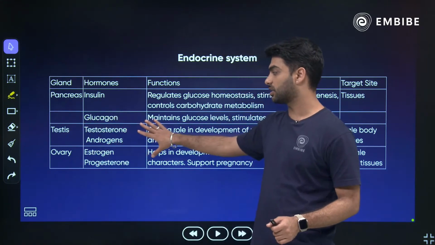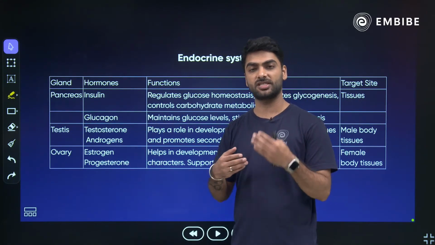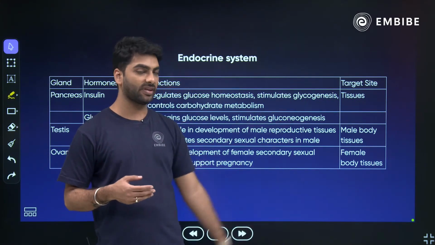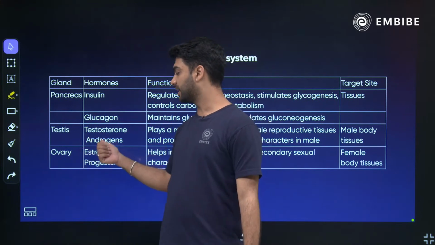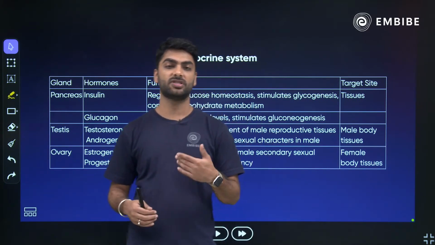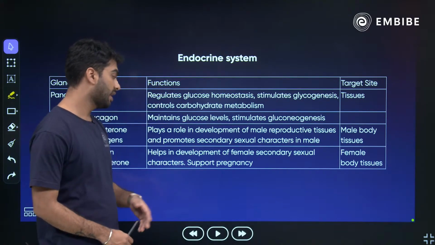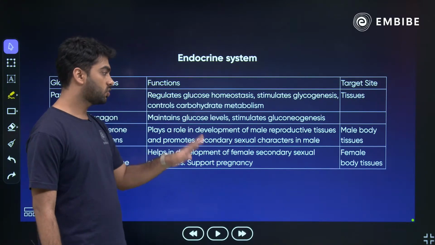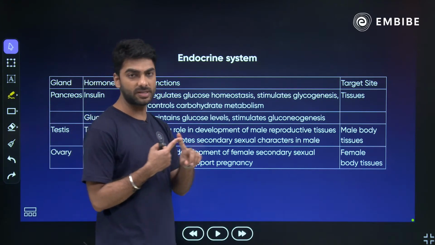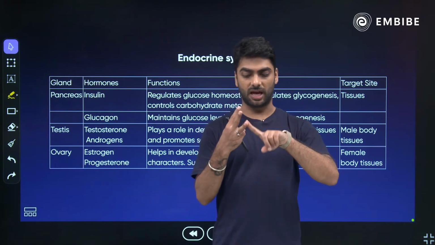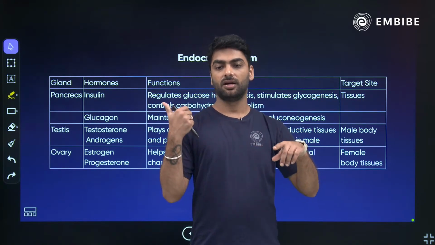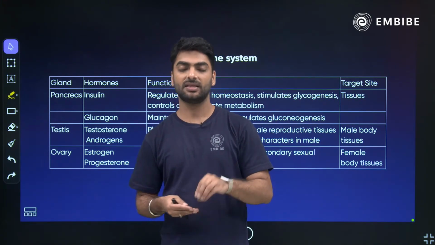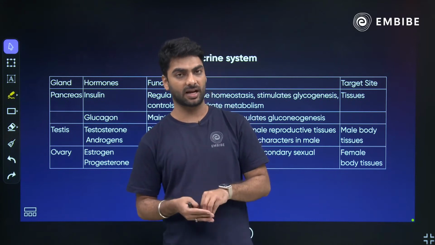Testes secrete testosterone and androgens responsible for secondary sexual characters in males, right? And they again affect the body tissues. The ovaries secrete estrogen and progesterone responsible for secondary sexual characters in females and support pregnancy, affects the female body tissues. So, in short, we have got hypothalamus, pituitary gland, thyroid gland, adrenal gland, pancreas, testes and ovaries. 7 endocrine glands, their hormones, their functions and their target site.